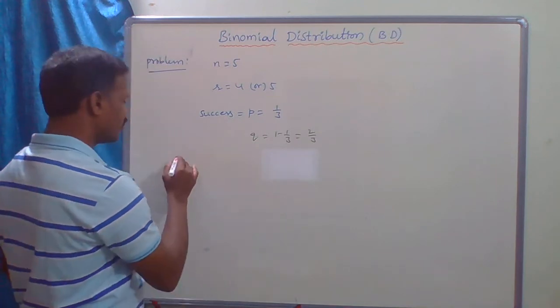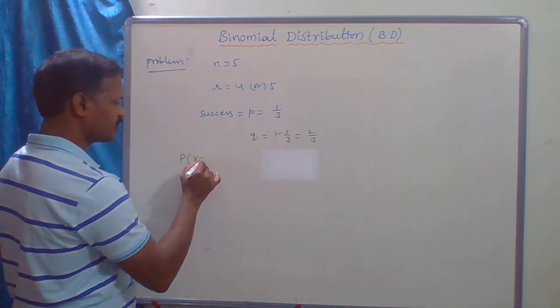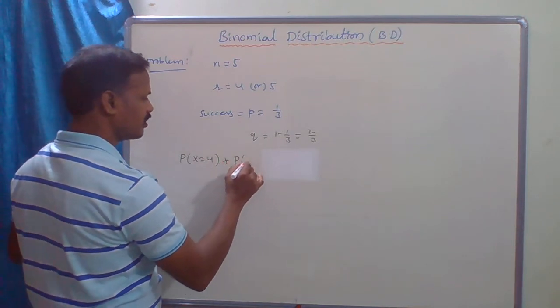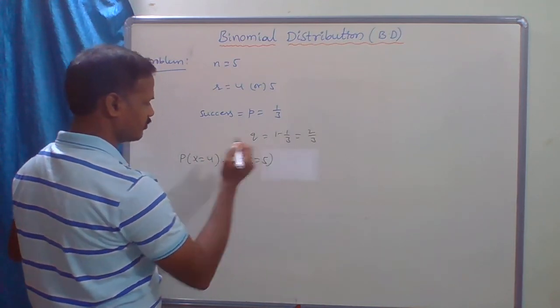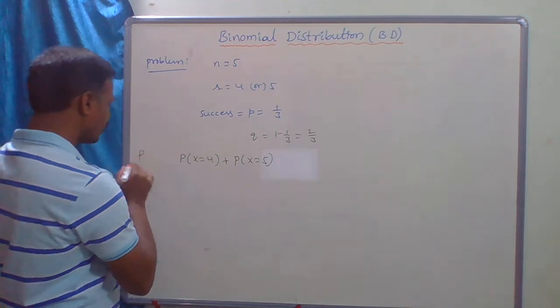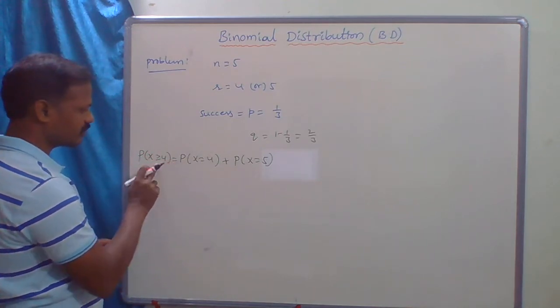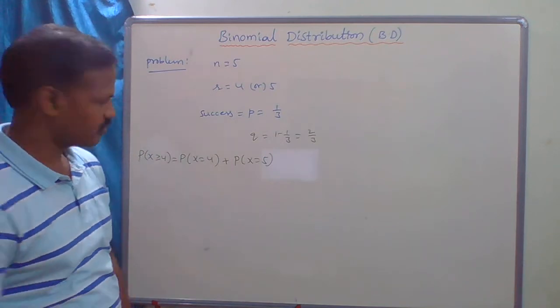Now what we have to find is probability of x equal to 4 plus probability of x equal to 5, that is, probability of x greater than or equal to 4, which means 4 or more.